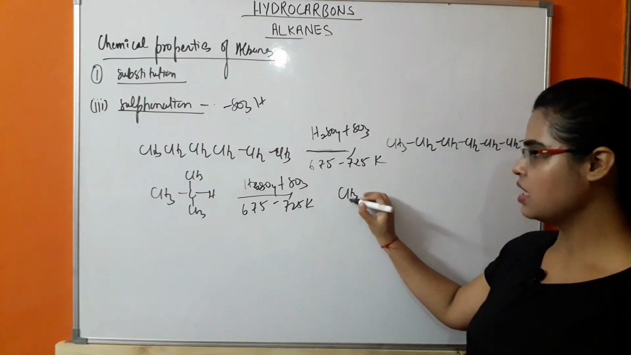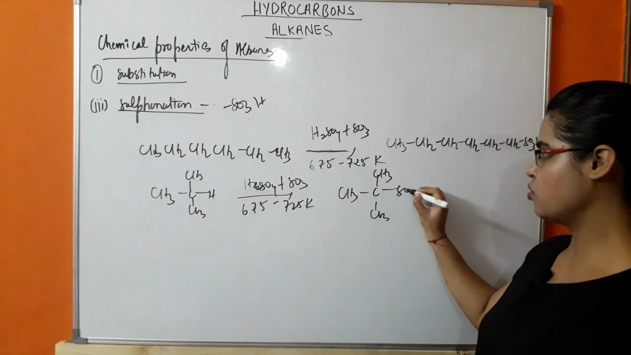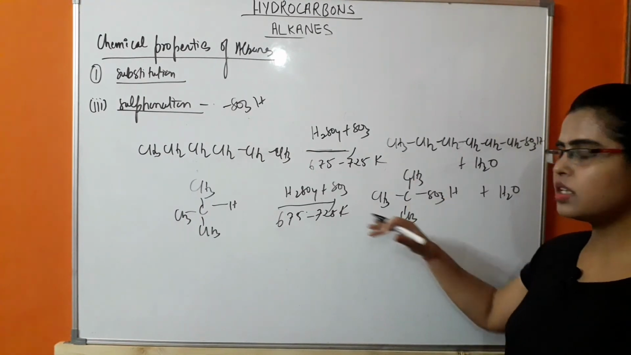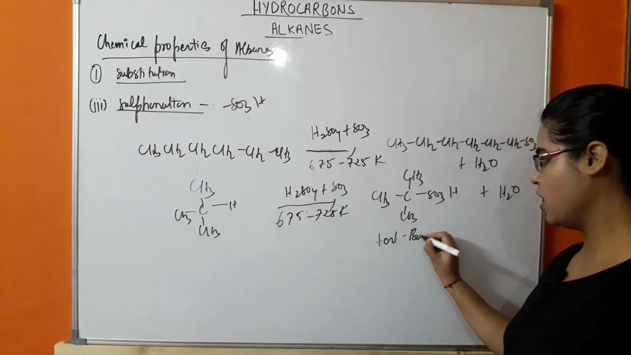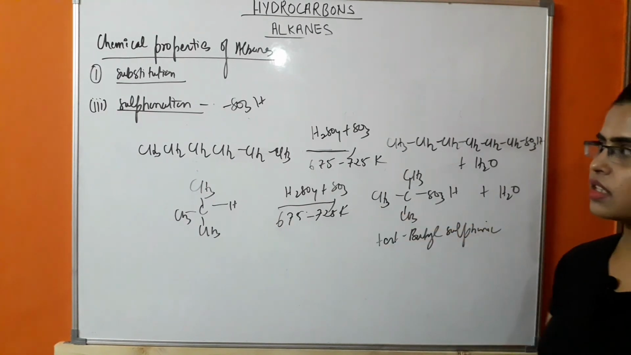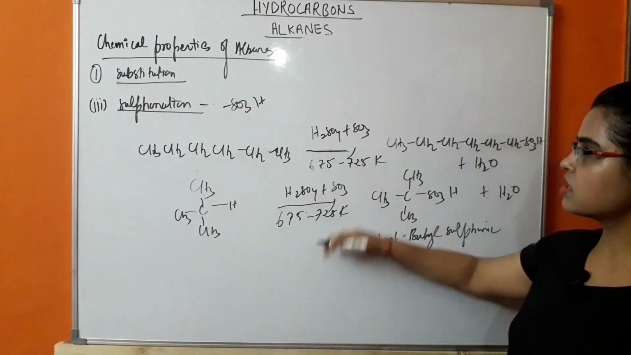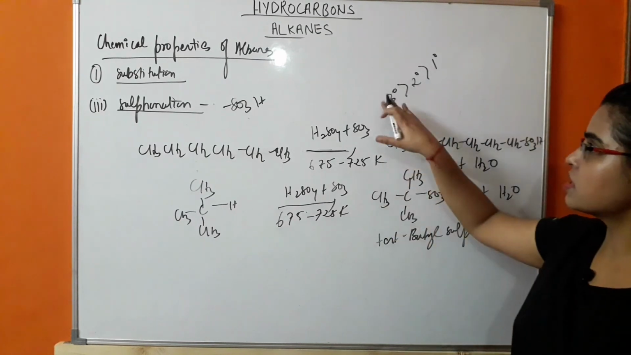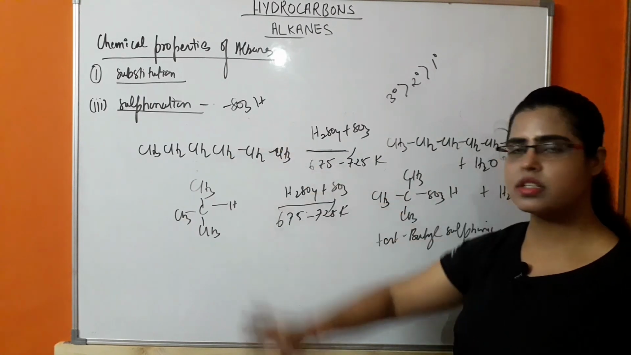So what will be happening? (CH3)3C-SO3H. Removal of H2O will take place. This is tert-butyl sulfonic acid. Tert-butyl sulfonic acid. So in this case the reactivity is shown by the formation of carbocation. So in this case the stability order is 3 degree, 2 degree and 1 degree. It means this is the order of reactivity shown by these hydrocarbons towards sulfonation.